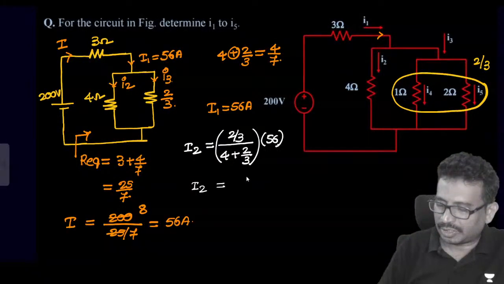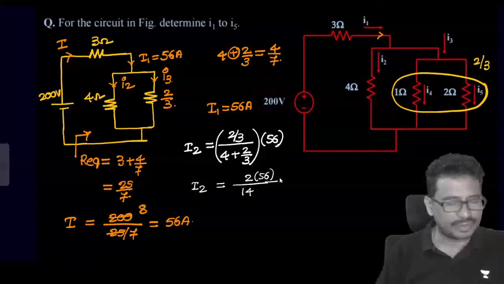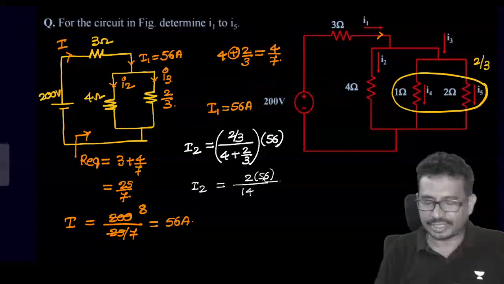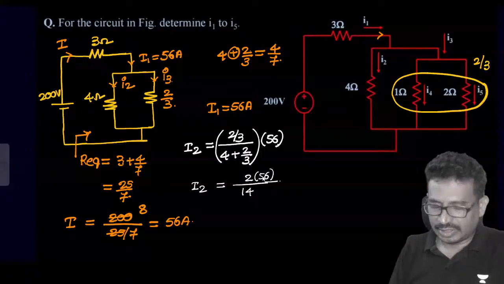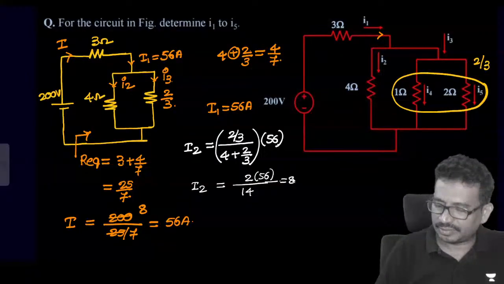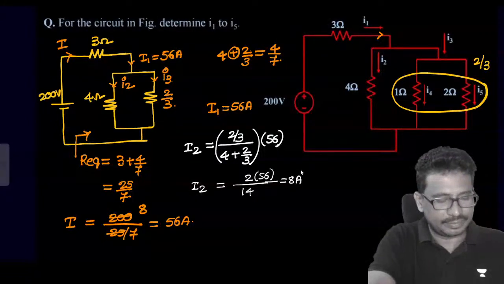Then I2 value will come to be a 2 by 12, 14 into 56. Okay. So now we can cancel it now here. So this is 8 now finally. So this I2 value 8.